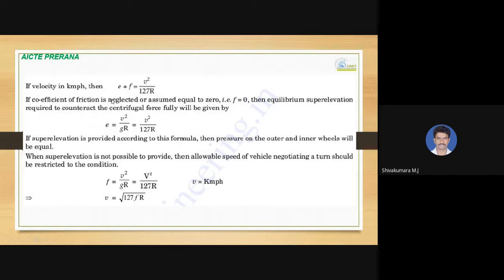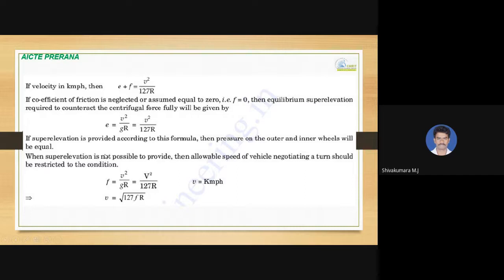If coefficient of friction is neglected or assumed equal to 0, that is f equal to 0, then the value e will be equal to V square by gR or V square by 127 R. So if super elevation is provided according to this formula, then the pressure on outer and inner will be equal.